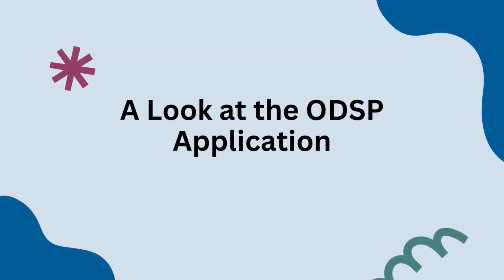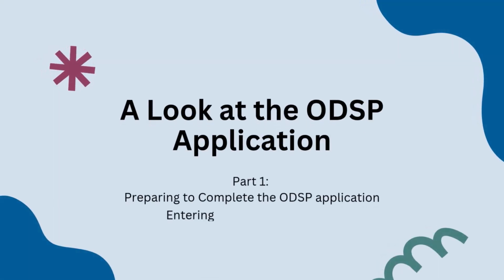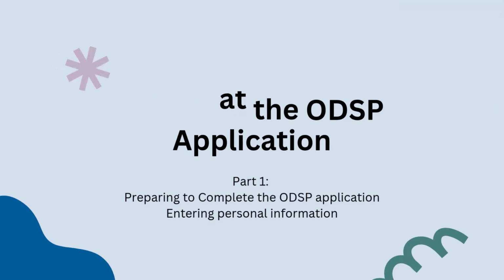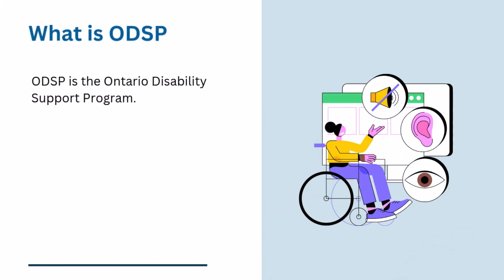This is the first video in the series ODSP, a look at the application. In this video, we will look at preparing to complete the ODSP online application and the section on personal information. ODSP is the Ontario Disability Support Program.